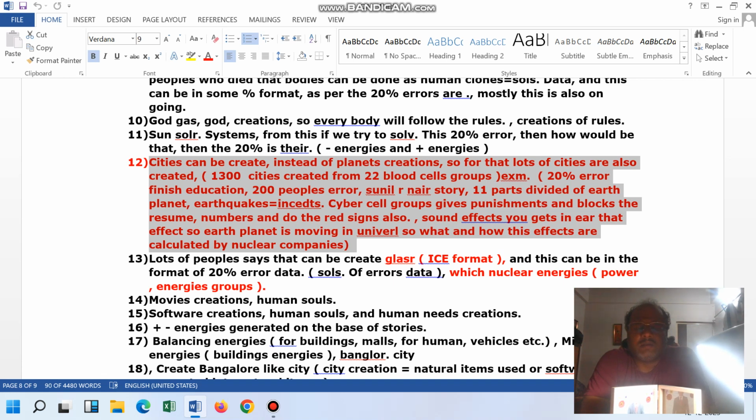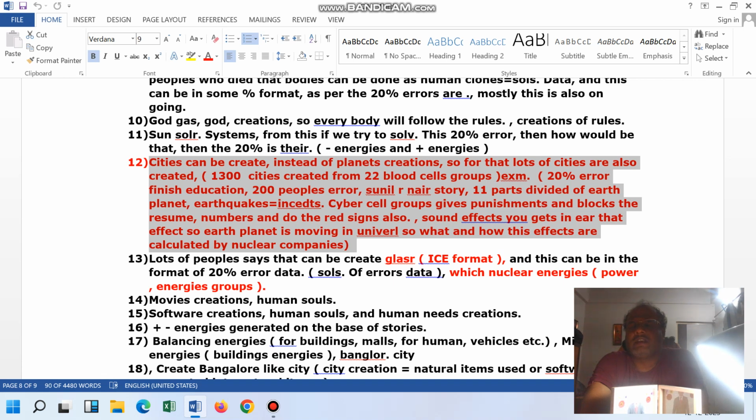In that software you will get the entire earthquake diagram. Then he asked which earthquake diagram. Then he told that this is the earthquake. If you click this, then you will get the entire diagram of the earthquake, which city it is. Then you click the city, then you will get the data of which blood group. When you click that earthquake, it connects to the city. When you click the city, it connects to the blood group, from which blood group this data was created, this city was created.